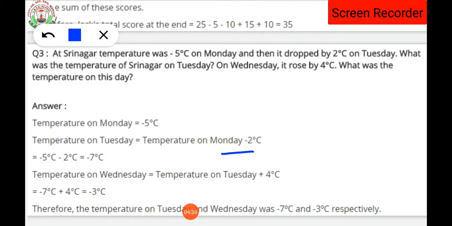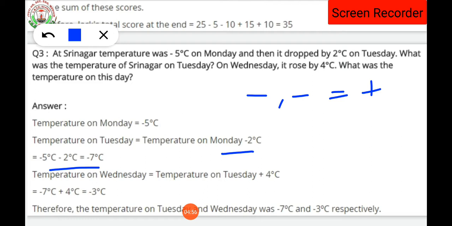Therefore the temperature on Tuesday is minus 5 degrees centigrade minus 2 degrees centigrade. As we know, minus and minus will become plus, so here it will become minus 7 degrees centigrade.